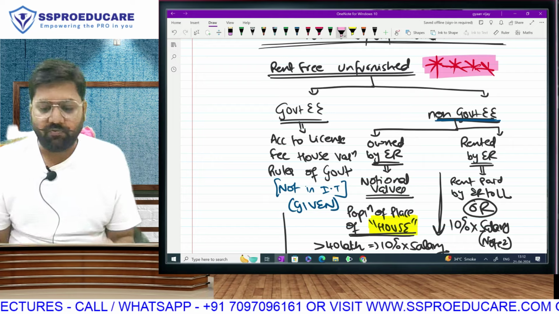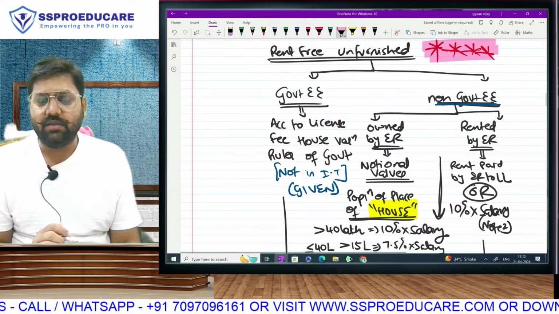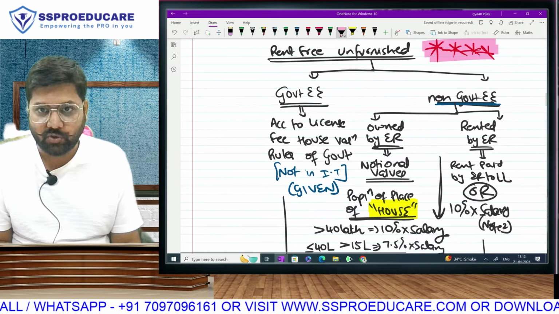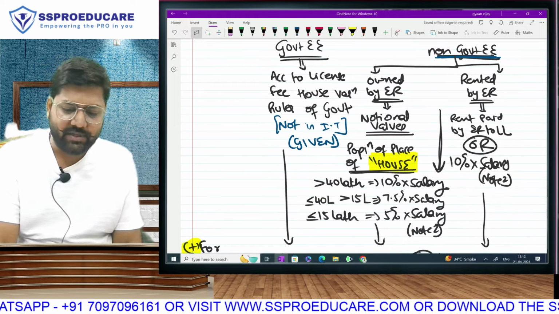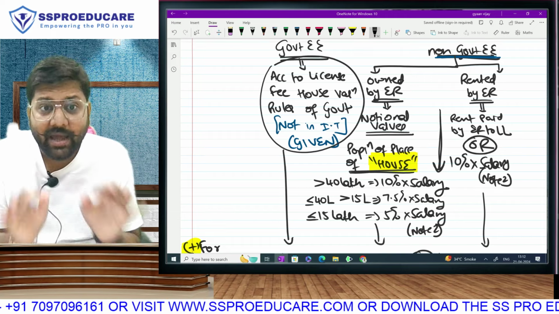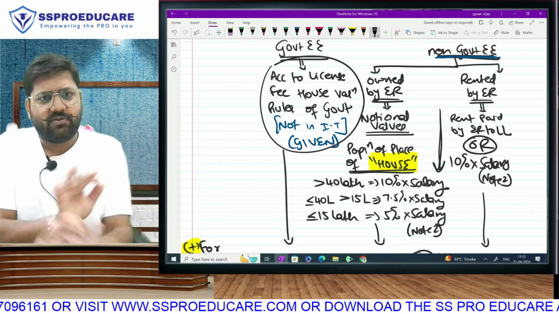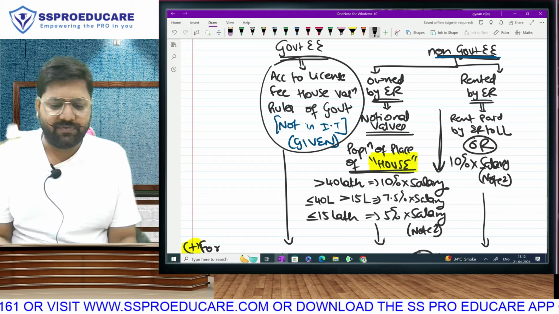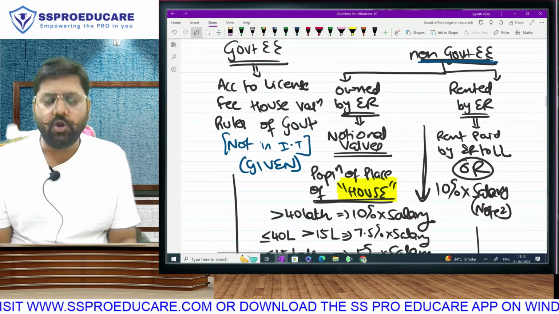What did I teach you? What was the amendment? First, let us discuss that. Whenever the employer has given you a house to live, you have to do valuation of that house. For government employees, the valuation was very simple. It has to be according to the license fee house valuation rule. And by the way, there is no amendment. Means before the circular and after the circular, it was always license fee valuation. The amendment part was this part, the valuation of house for non-government employee.